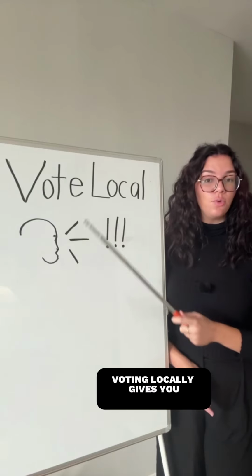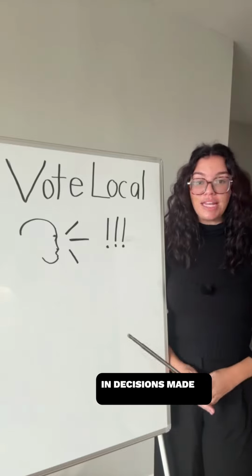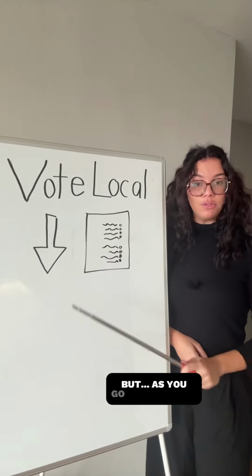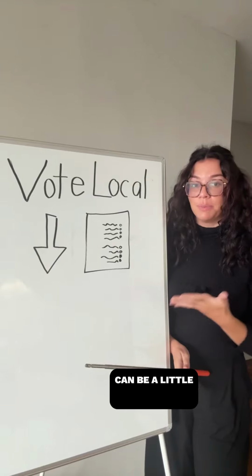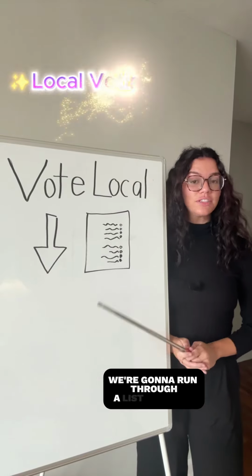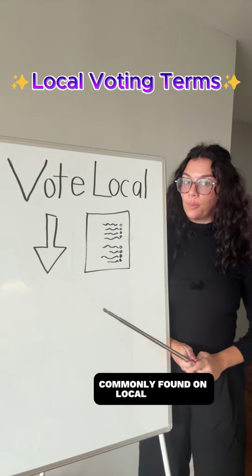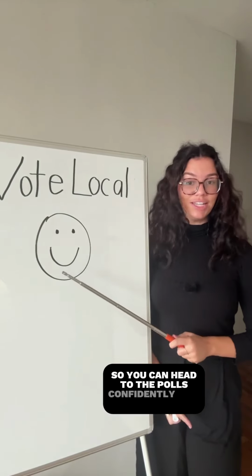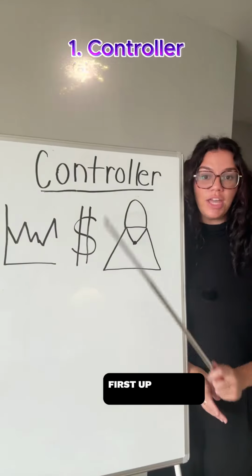Voting locally gives you an important voice in decisions made in your community. But as you go down ballot, some of the terms can be a little bit hard to understand. We're going to run through a list of terms commonly found on local ballots, so you can head to the polls confidently and happily. First up, we have controller.